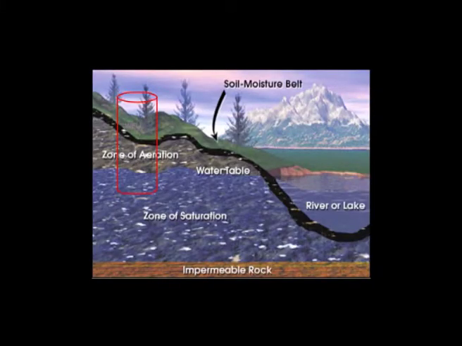This is a schematic representation of the zone of aeration, zone of saturation and the types of water present within it. So, this is the water table, on an undulated topography. So, the water table is also an undulated one. You can see river or lakes on one side, and if you dig a well in this position, the water table remains almost straight, but in the case of the river or lake exposed surface, the water table is at another position.